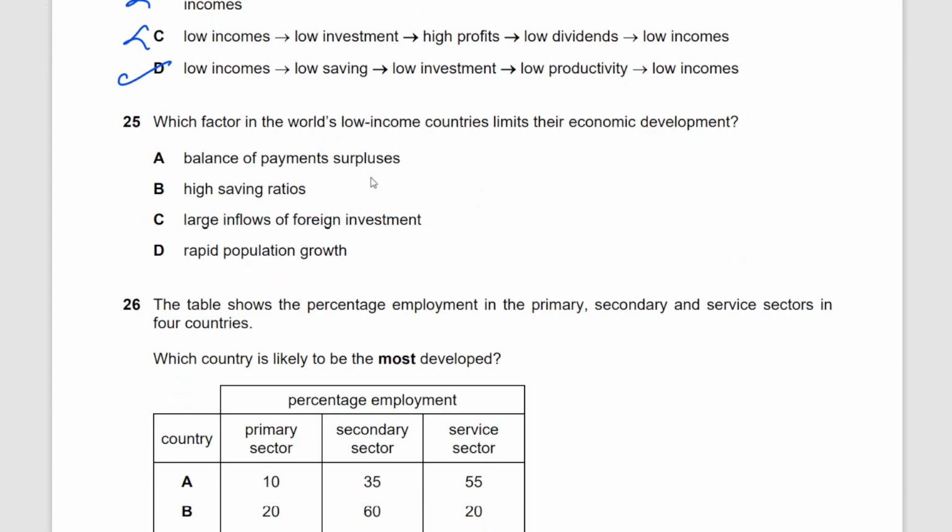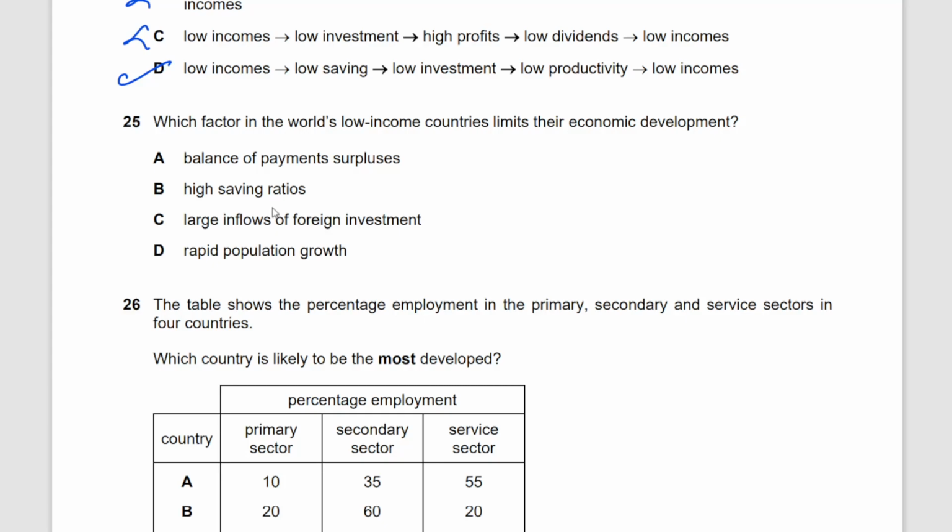Which factor in the world's low-income countries limits their economic development? Balance of payment surpluses? No, if you have balance of payment surpluses, your economic growth wouldn't be restricted or limited. High saving ratios.